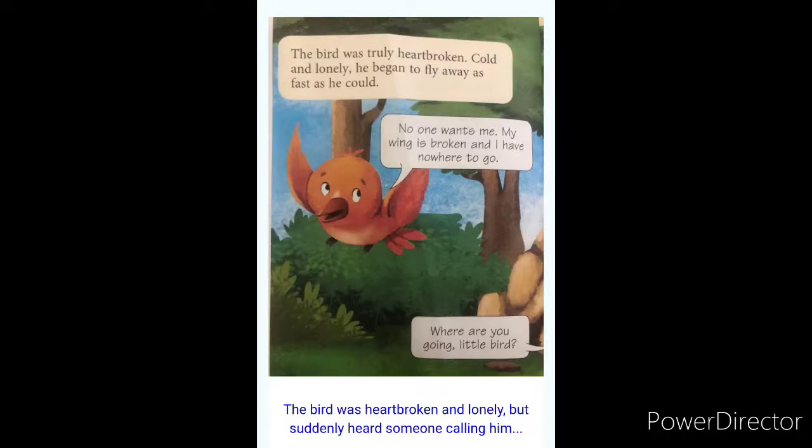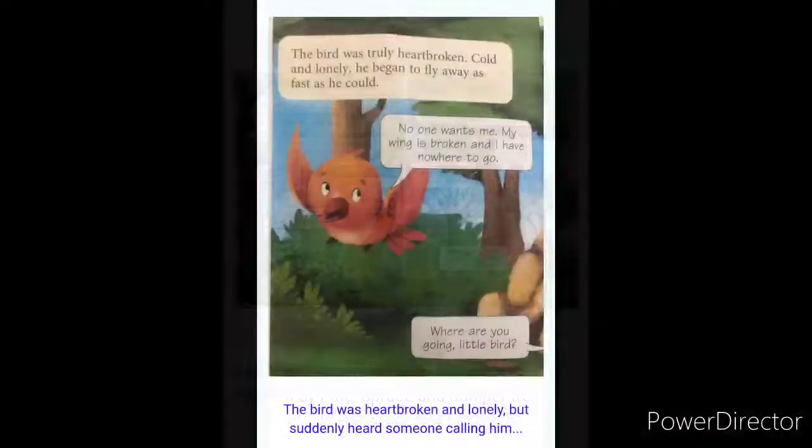That was the spruce tree that gave its branches to the little bird to take some rest in the warm branches till the winter has gone.